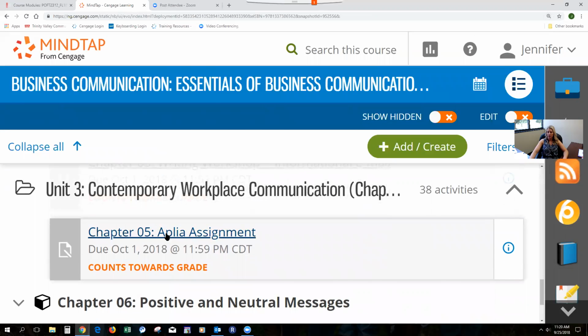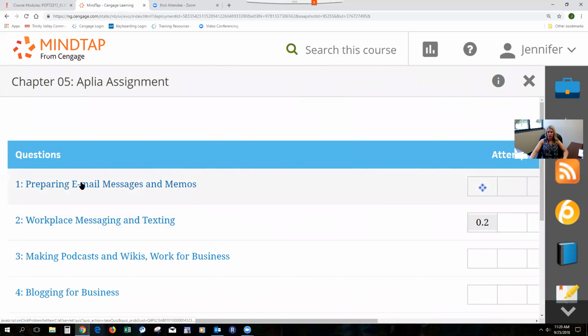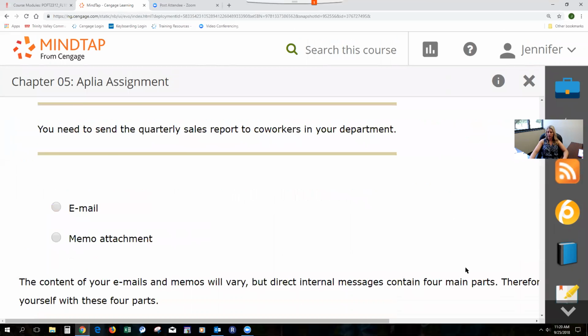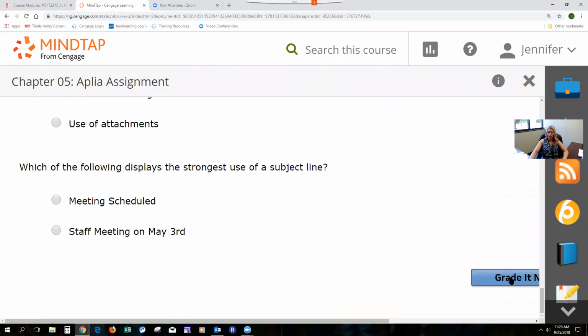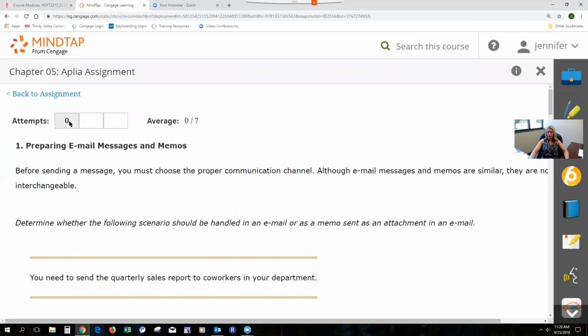The next assignment is the Aplia assignment. Remember on the Aplia assignment that within each section of chapter material, you have 3 opportunities to get that section correct. Once you answer the questions and go down to the bottom of the page, when you click Grade It Now, this is going to be your first attempt. When you click Grade It, it'll give you a grade here.